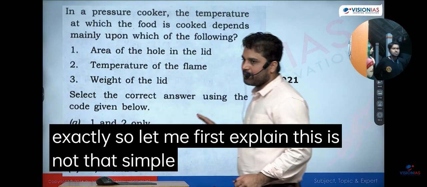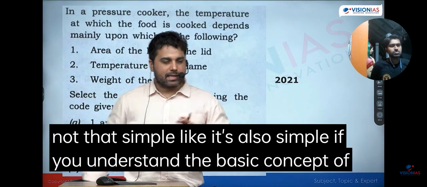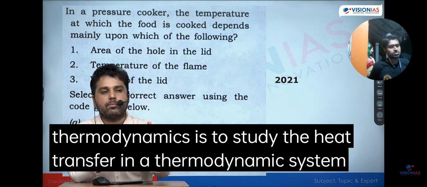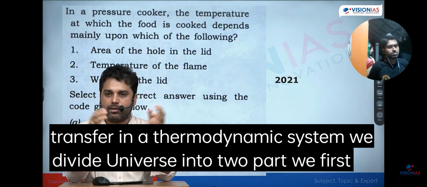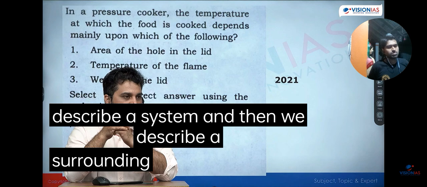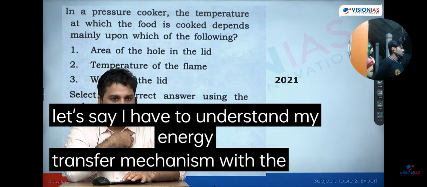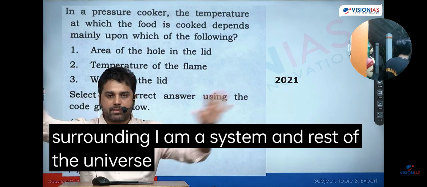This is not that simple. Like, it's also simple if you understand the basic concept of thermodynamics. One of the goals of thermodynamics is to study heat transfer. In a thermodynamic system, we divide the universe into two parts. We first describe a system, and then we describe a surrounding. For example, let's say I have to understand my energy transfer mechanism with the surrounding. I am a system, and the rest of the universe is surrounding.